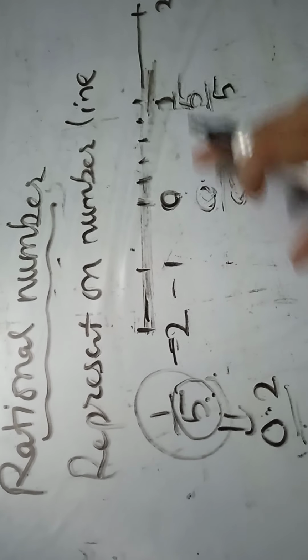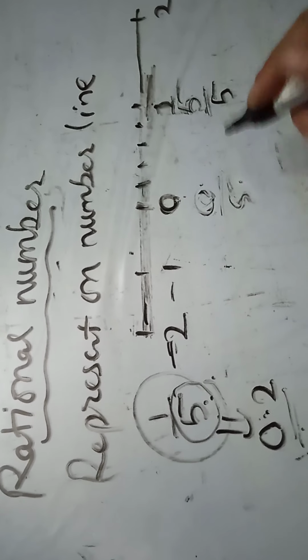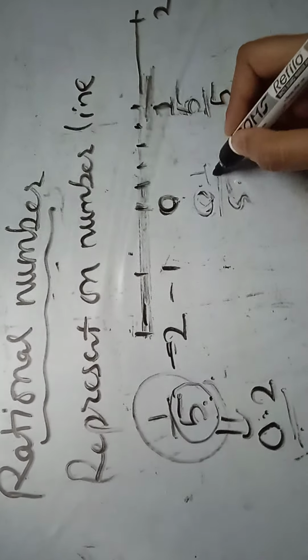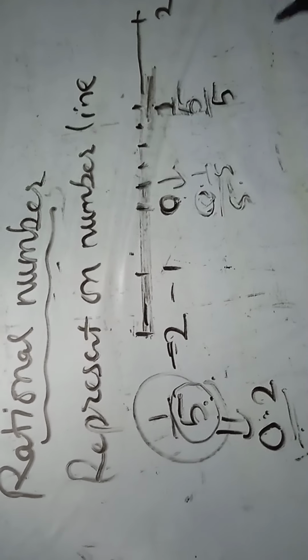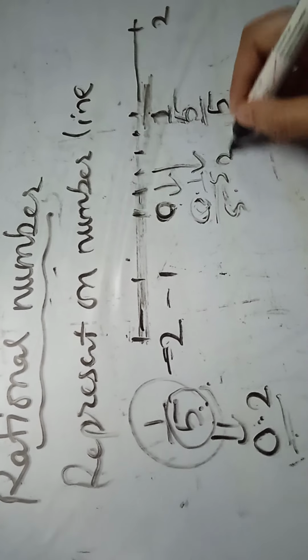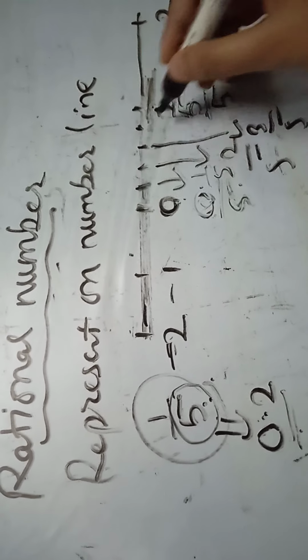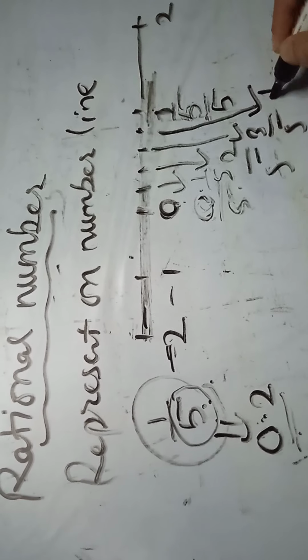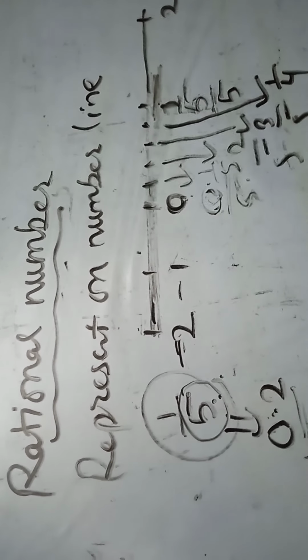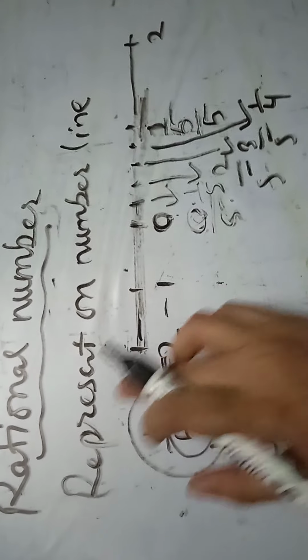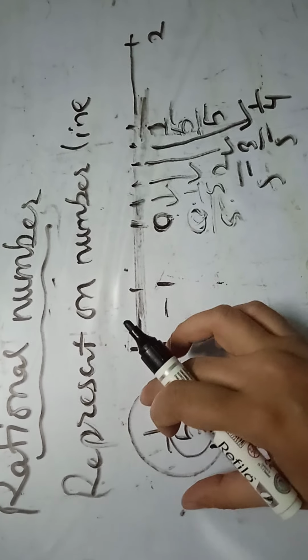This way you can write the numerators on both sides. Now you can see the series is going to be like this: 0 upon 5, 1 upon 5, 2 upon 5, next is 3 upon 5. This way you can locate any fraction on the number line.